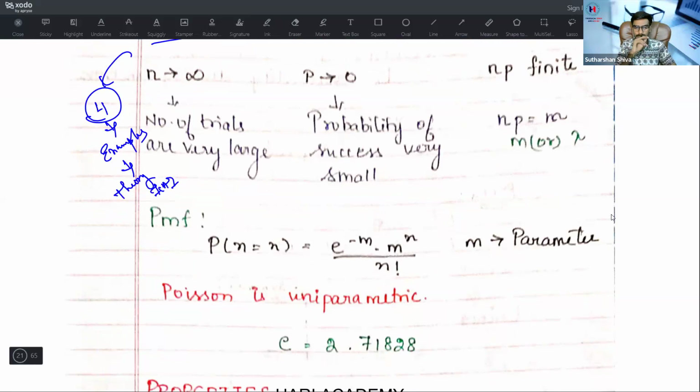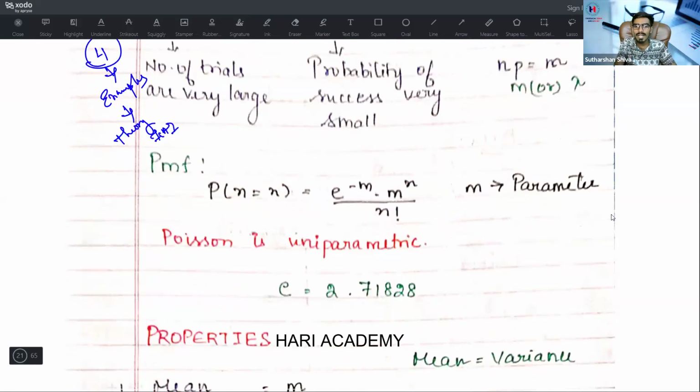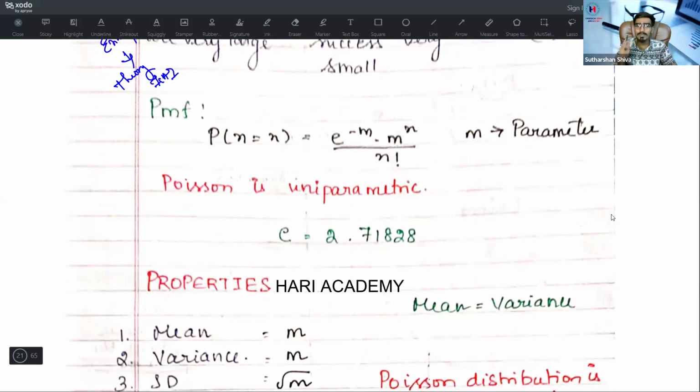So here x is equal to x. Here e to the power minus m into m to the power x divided by x factorial, or you may say e to the power minus lambda into lambda to the power x divided by x factorial. Here lambda or m is a parameter. I will say it is m, so I am not using lambda. So Poisson is uniparametric because you have only one parameter, that is m or lambda.